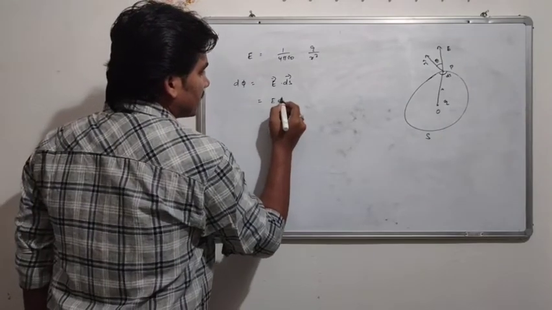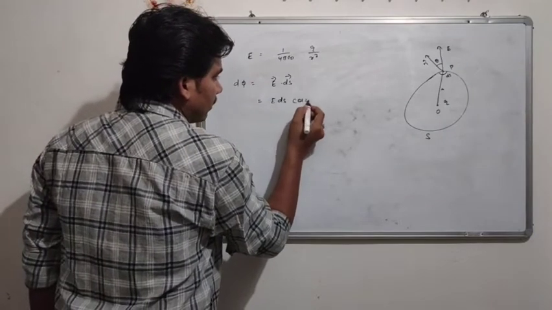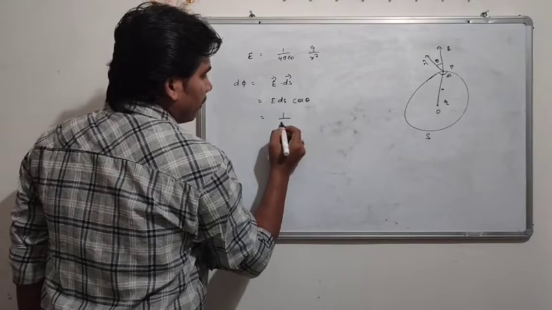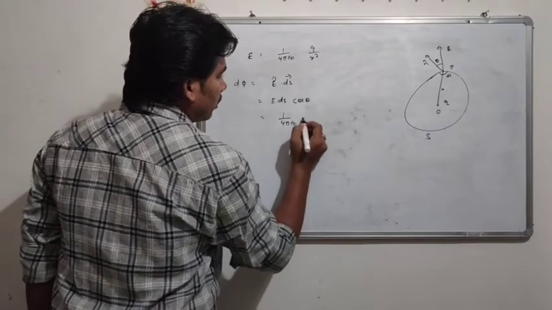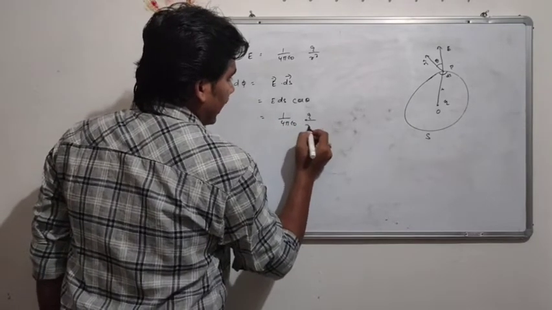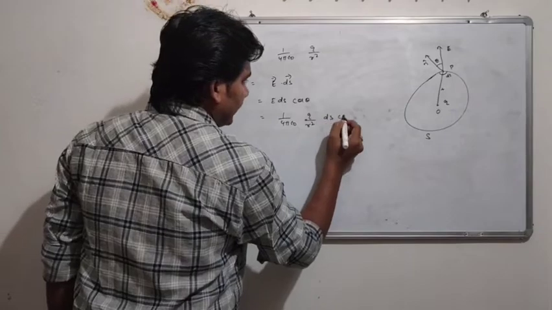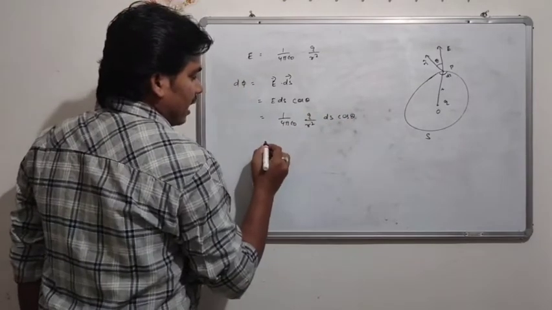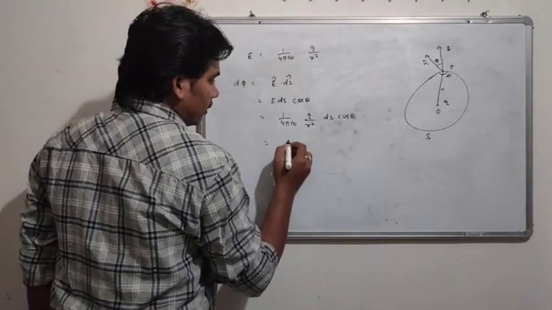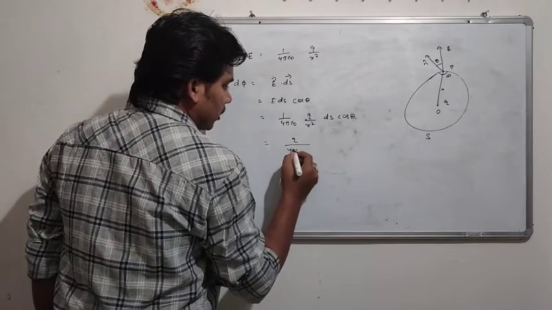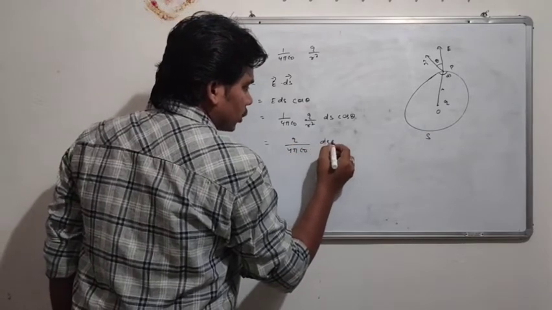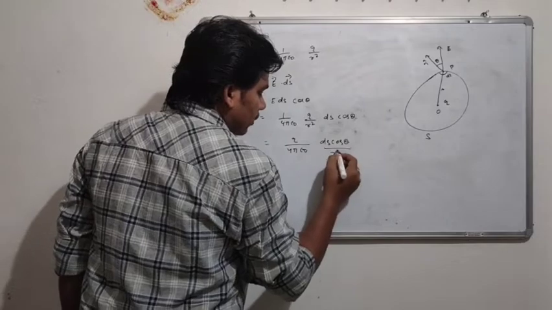As the angle between the E vector and dS vector is theta, I will write this as E dS cos theta, and this will be 1 by 4 pi epsilon naught q by r square dS cos theta. I will rearrange this as q by 4 pi epsilon naught dS cos theta by r square.